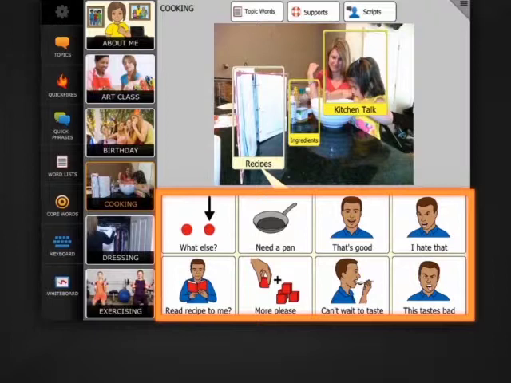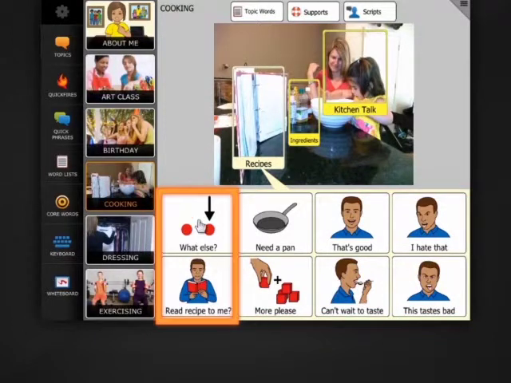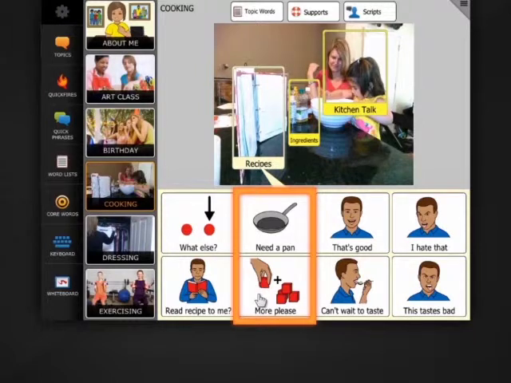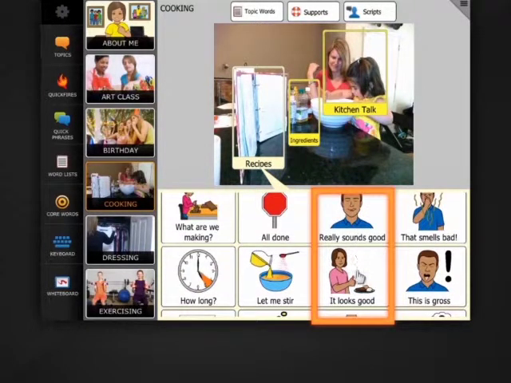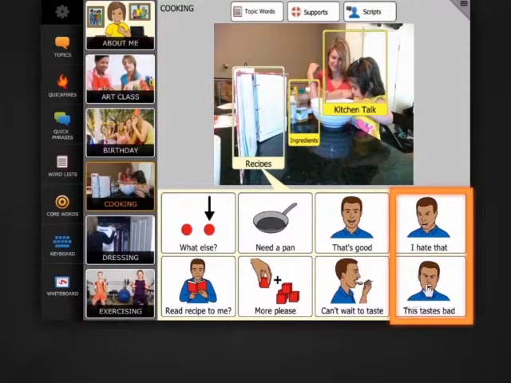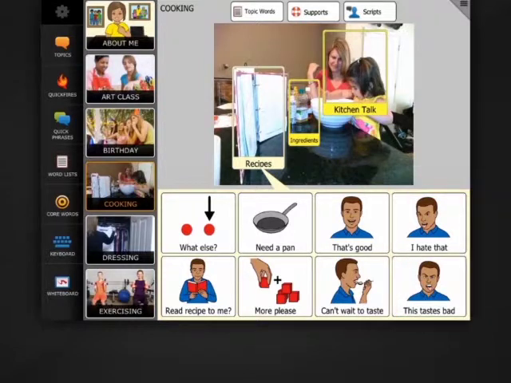They're organized in columns. Questions: What else do we need? General comments and requests: More, please. Positive comments: It looks good. And negative comments: This really tastes bad. Remember that you can personalize them by editing them or adding your own.